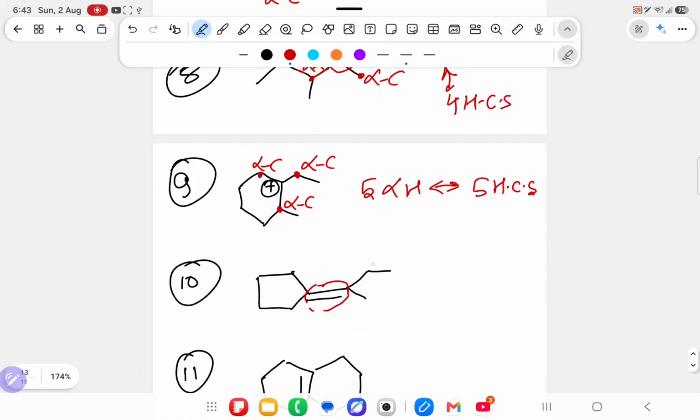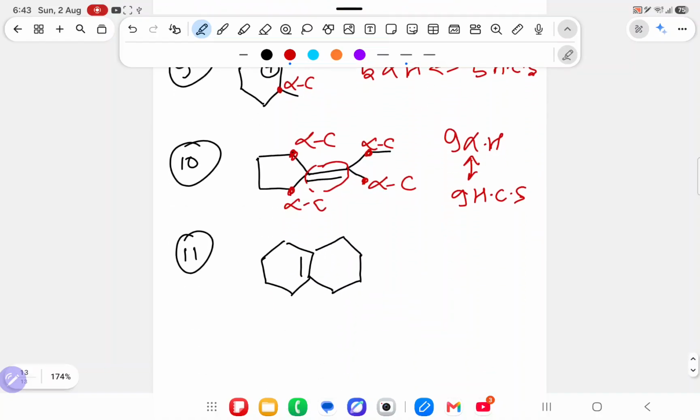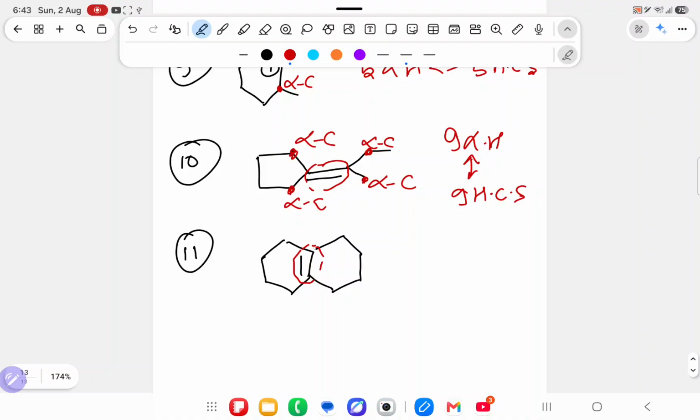Close this double bond. Nearby that, alpha carbon, alpha carbon, alpha carbon, alpha carbon. It has 2, 4, 6, 3, 9 alpha hydrogens. It means 9 alpha hydrogens, which means 9 hyperconjugating structures. No benzene, so we will not multiply by 3. Over here we will close this, alpha carbon, alpha carbon, alpha carbon, alpha carbon. 2, 4, 6, 8, 8 alpha carbons. It means 8 alpha hydrogens. It means 8 hyperconjugating structures.